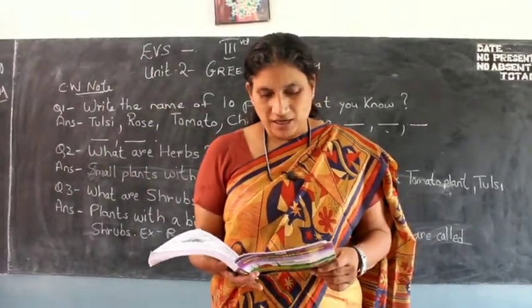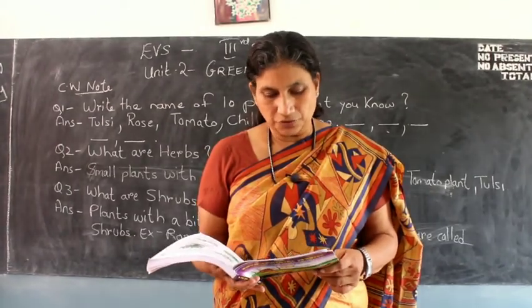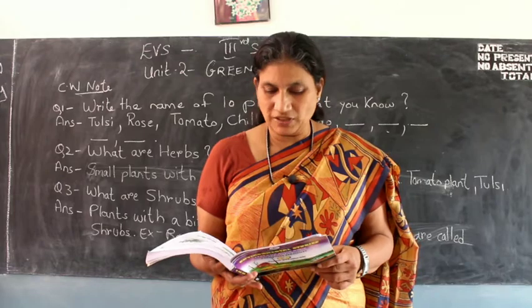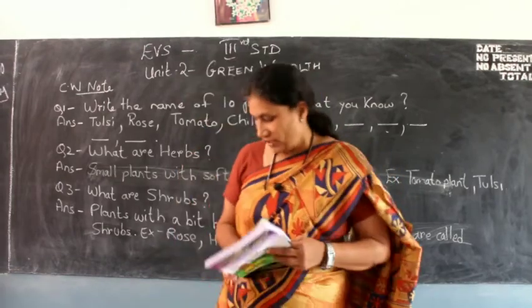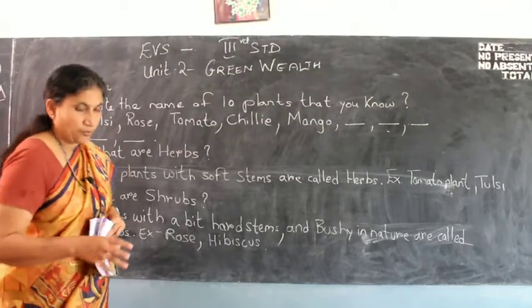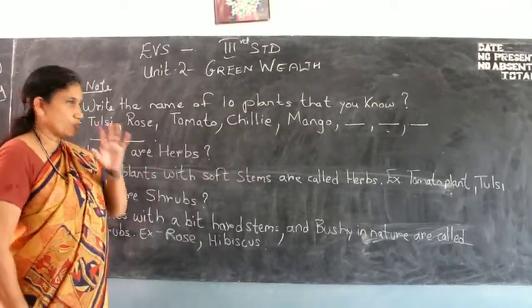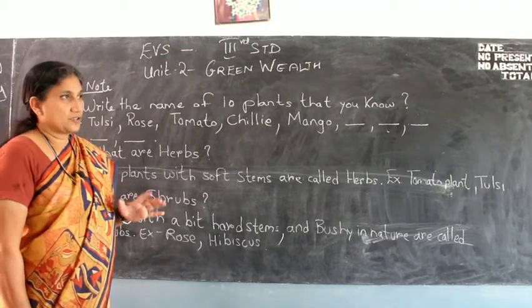In the previous class, you have learnt a little about plants. You may have observed the plants that grow around you. Write the name of 10 plants that you know. Fine children. So everybody knows what plants are, how they grow, everything. You all know what trees are, what plants are, what small flowering plants are, everything you all know.